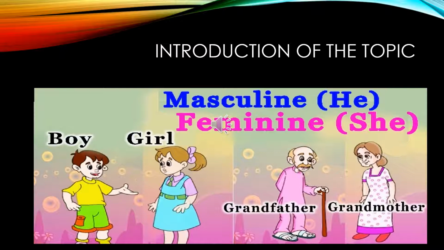So let's start our today's topic. First, introduction of the topic. Our today's topic is gender. Genders are of two types, masculine and feminine. Masculine gender we use for male and feminine gender we use for female. For example, the boy is masculine gender but the girl is feminine gender. Grandfather is masculine gender and the grandmother is feminine gender.